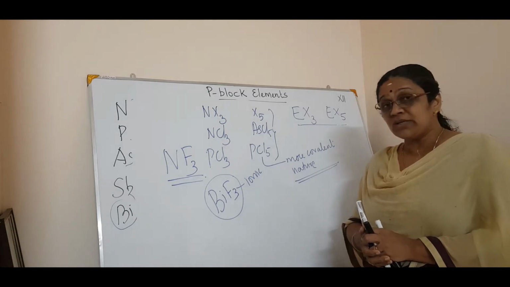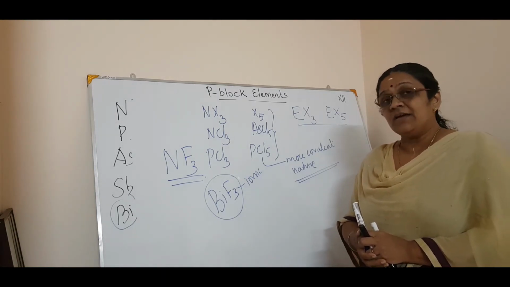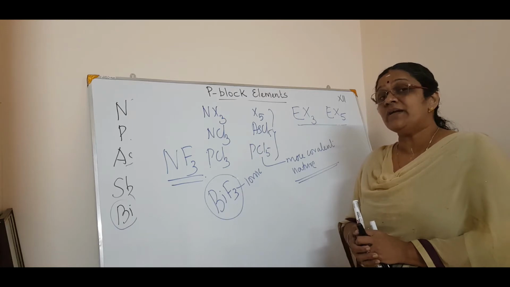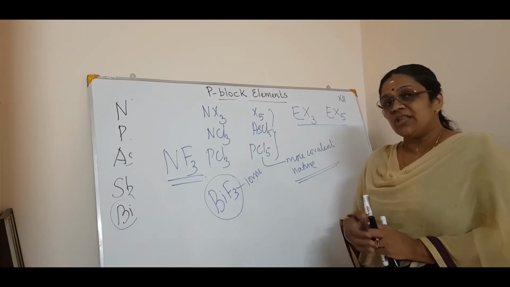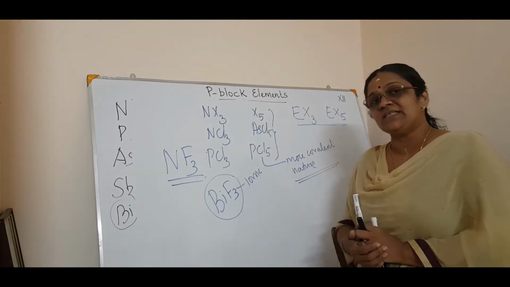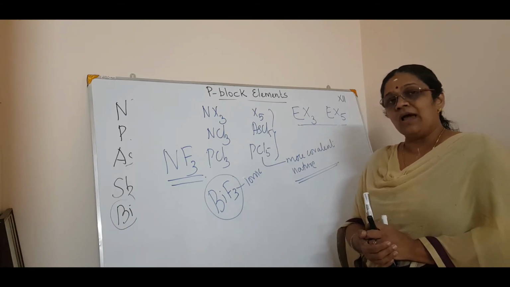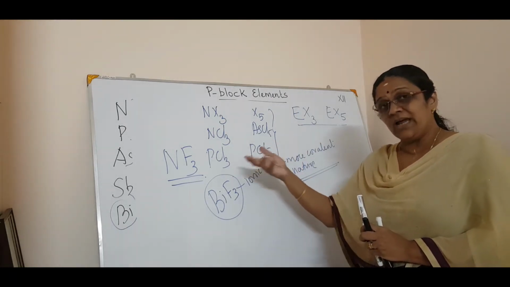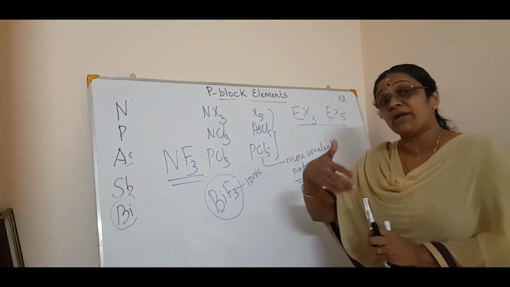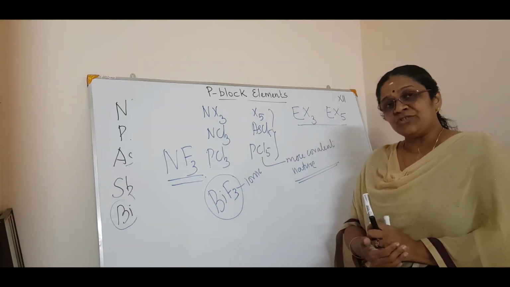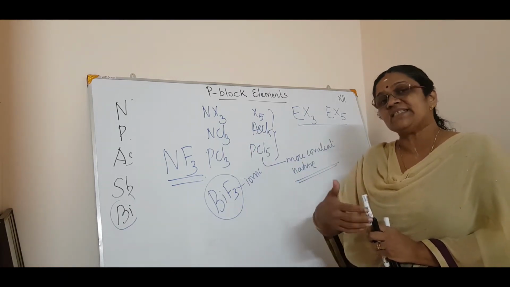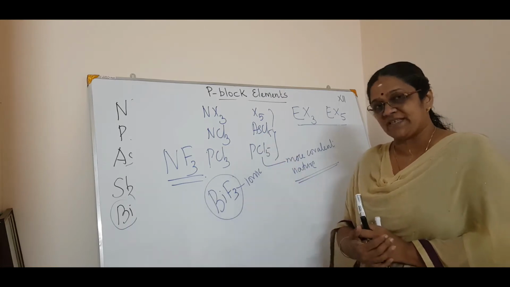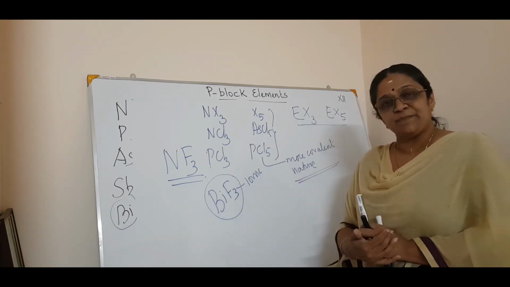Why? You know the reason. Because in nitrogen, d orbitals are absent, isn't it? The non-availability of d orbitals is the reason nitrogen cannot have pentahalides, because it cannot expand its shell. It has only s and p orbitals, and there are no d orbitals present to expand the octet.